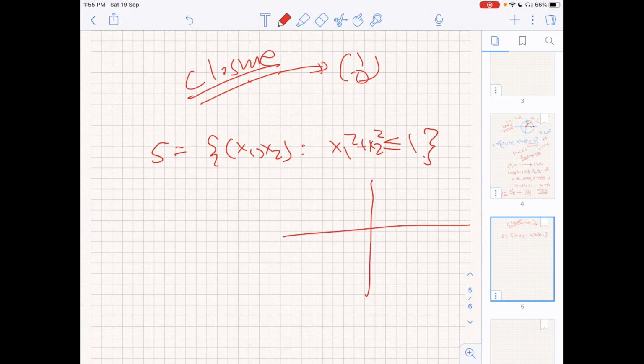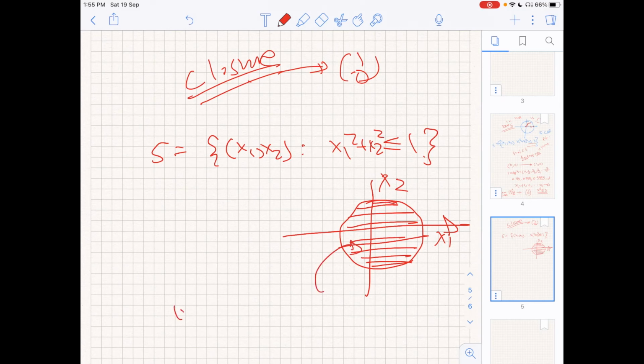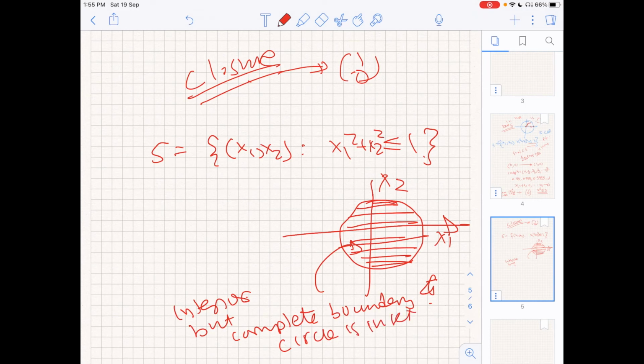In this case, not only everything in the interior, but the complete boundary of the circle is in set S.